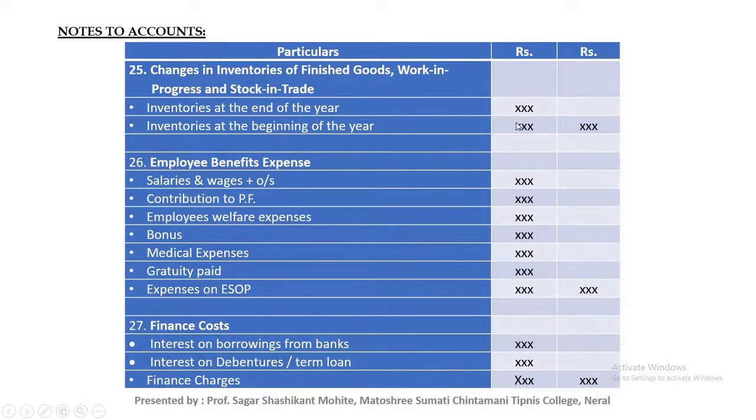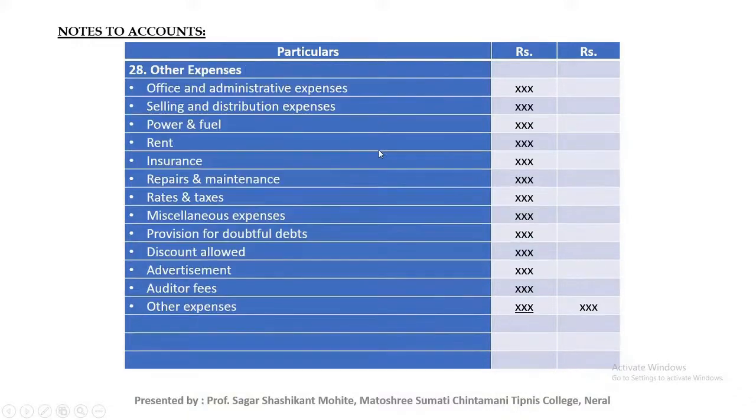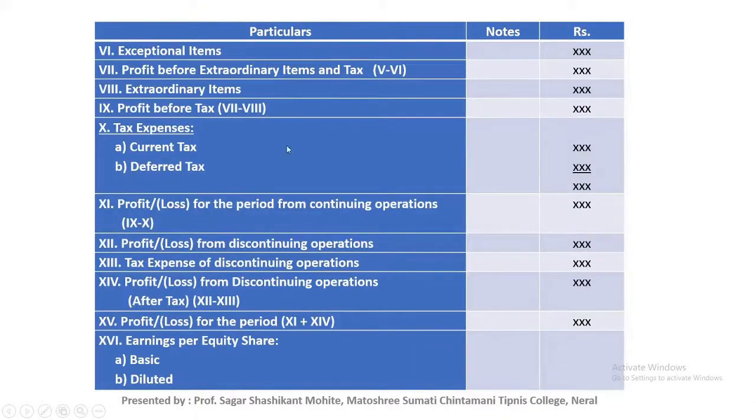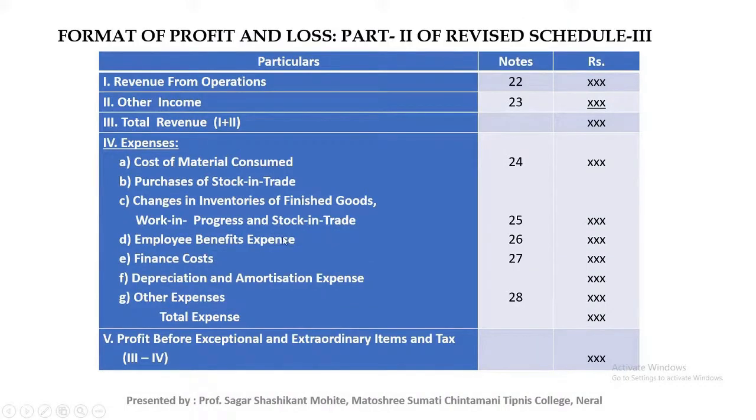Closing inventory minus opening inventory. We will mention changes in inventory: closing inventory minus opening inventory of finished goods, work in progress and stock in trade.